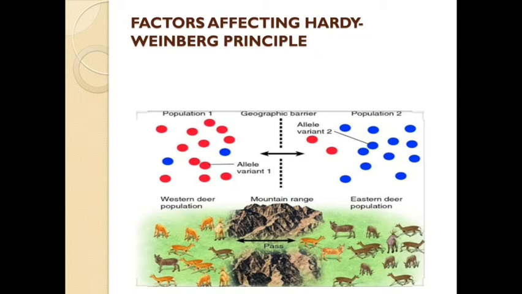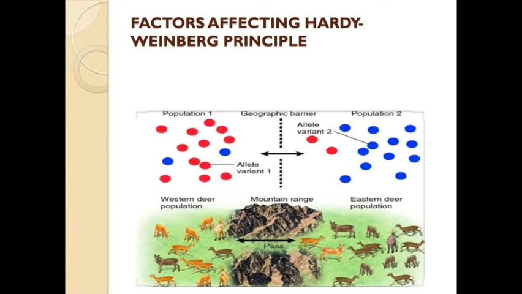So some members of the western deer population have migrated towards the eastern deer population, and some eastern members have migrated towards the western. If this type of activity takes place somewhere, we call it gene migration. Here the members are flowing from one place to another, yes or no.